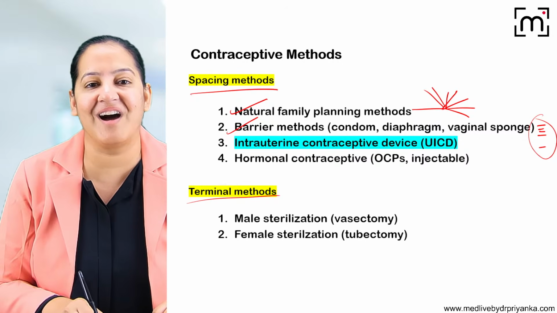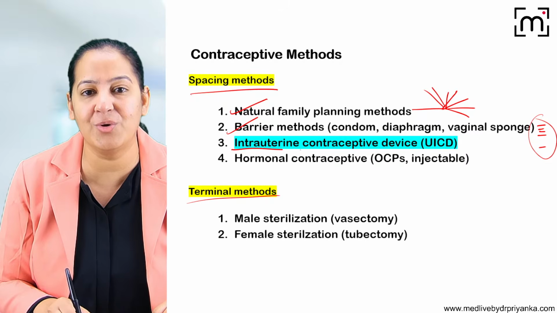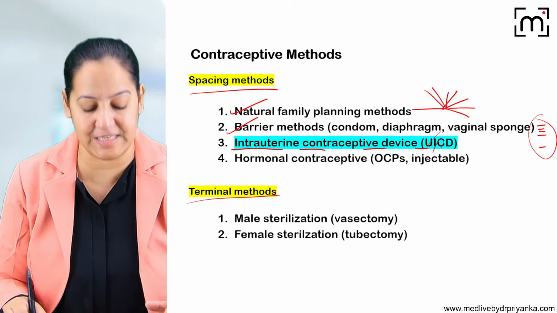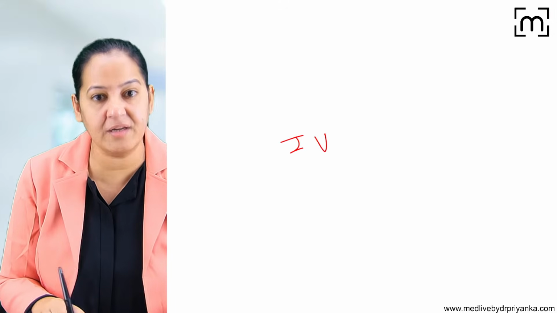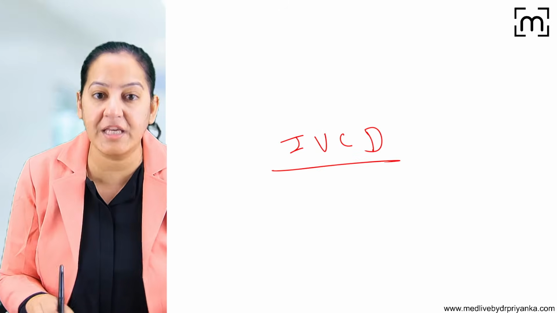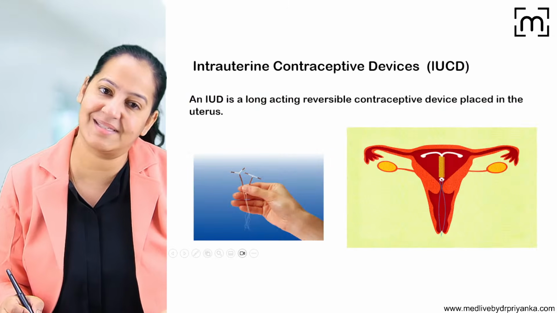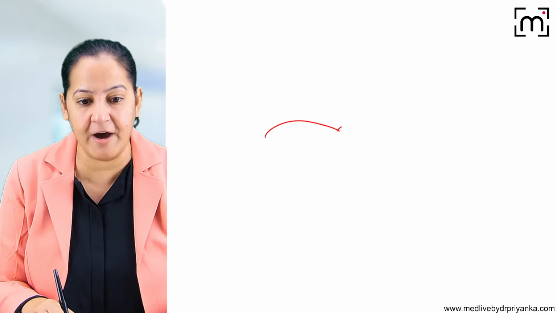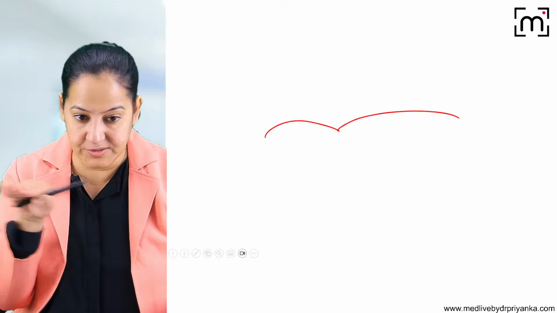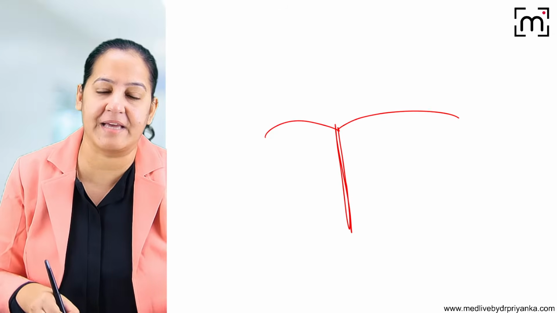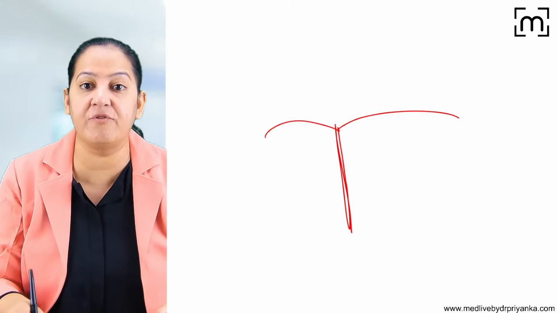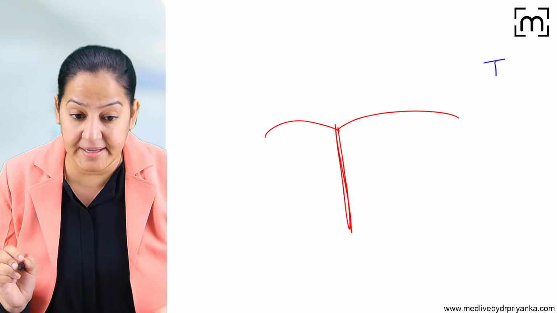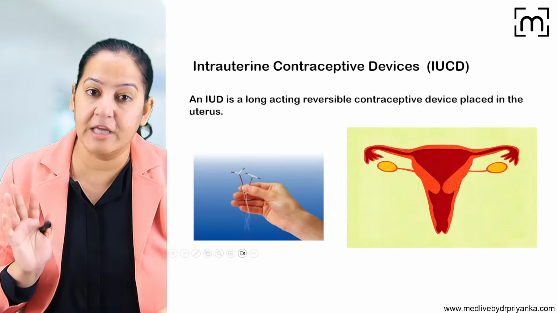Now I am starting with IUCD. What is an intrauterine contraceptive device? Intrauterine contraceptive devices, IUCDs. Let's start with IUCDs. They are available in the form of the letter T. They have a horizontal stem and a vertical stem. They are in the form of the letter T, and they are inserted inside the uterus of the female.